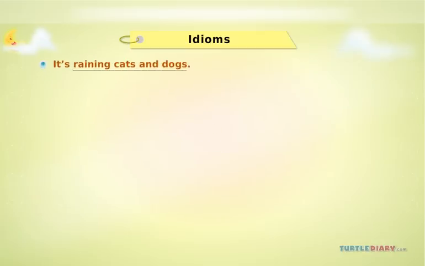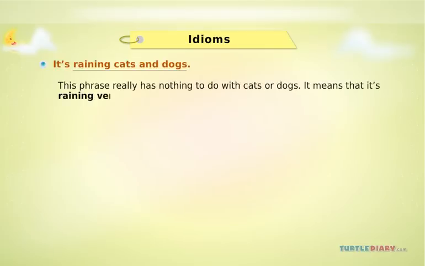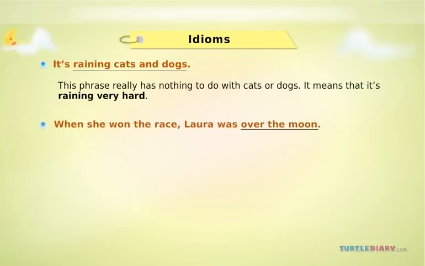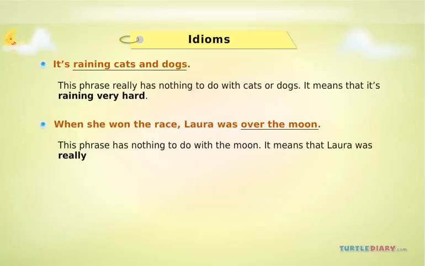It's raining cats and dogs. This phrase really has nothing to do with cats or dogs. It means that it's raining very hard. When she won the race, Laura was over the moon. This phrase has nothing to do with the moon. It means that Laura was really happy.